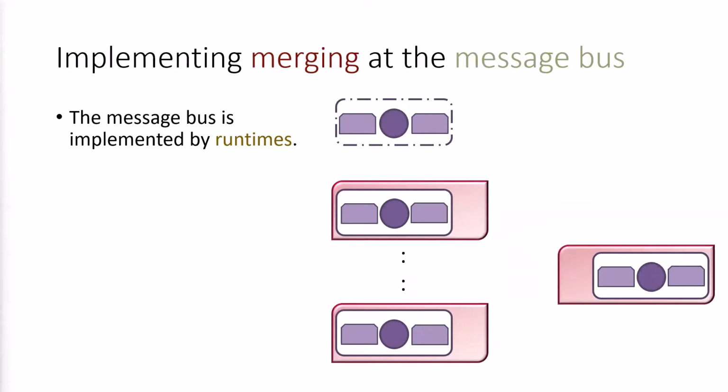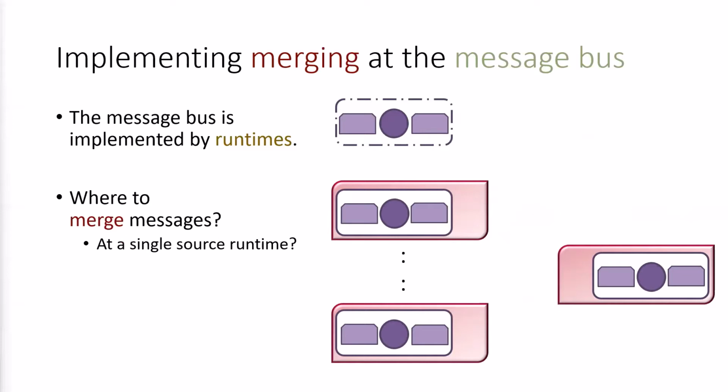I want to now talk about how we implement merging at the message bus. First of all, the message bus abstraction is implemented in a distributed fashion by runtimes. In addition to running the agent, the runtime of an agent communicates with other runtimes to implement the functionality of the message bus. The first question about merging we need to answer is where it should be done.